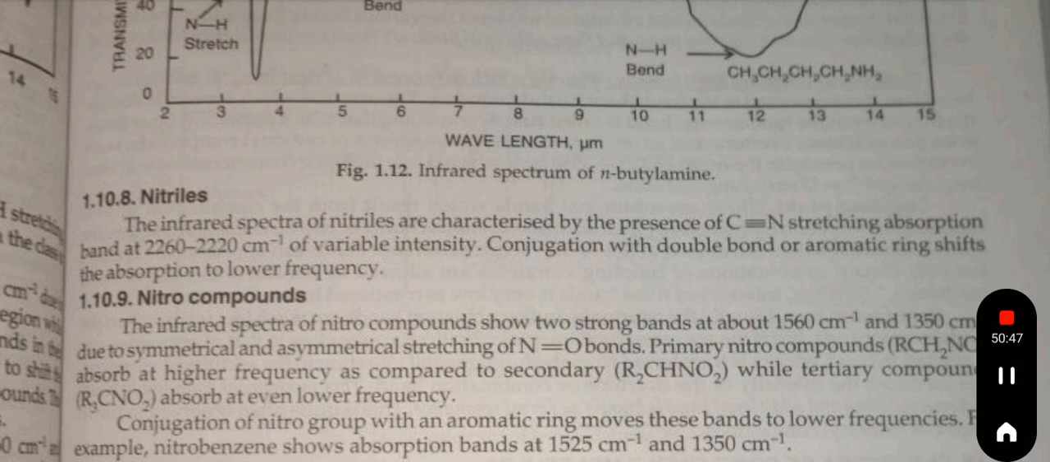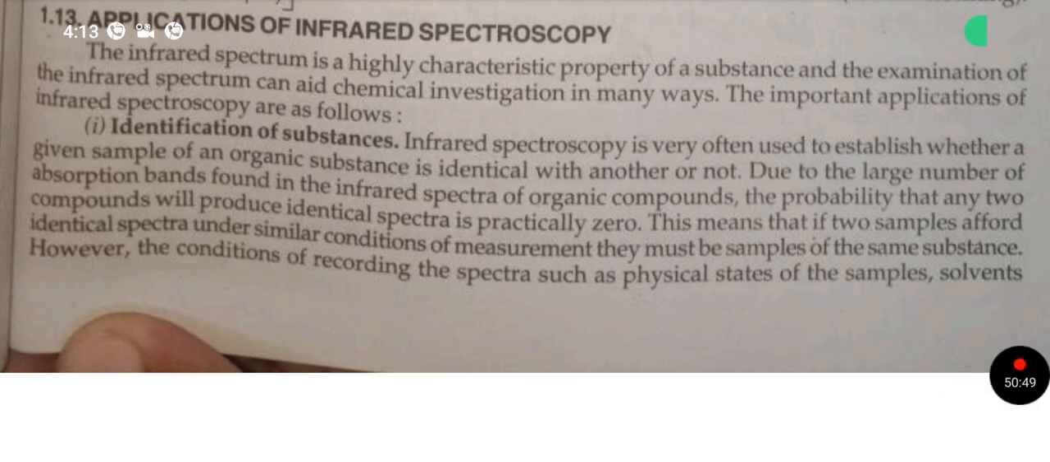The next and last topic of this chapter is applications of infrared spectroscopy. The infrared spectrum is a highly characteristic property of a substance, and examination of the infrared spectrum can aid chemical investigation in many ways. The important applications are as follows: identification of substance.